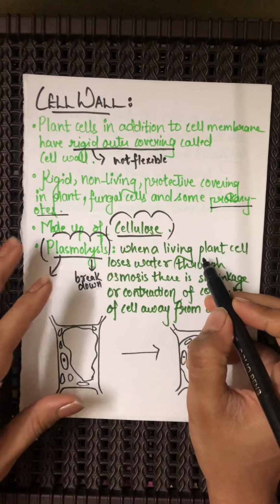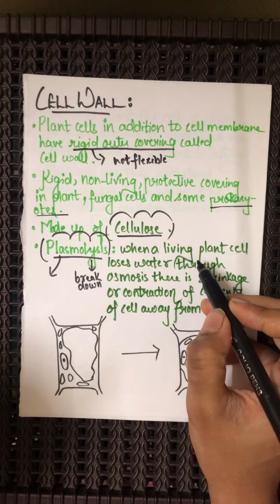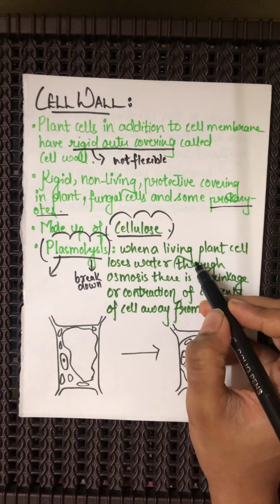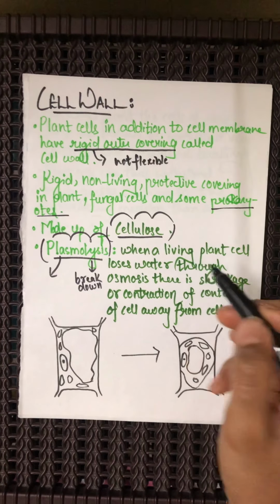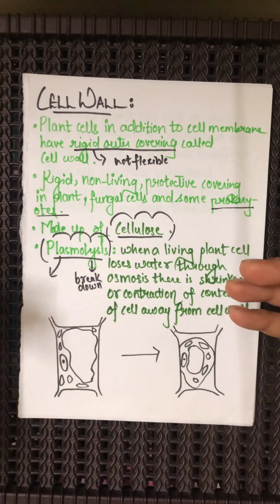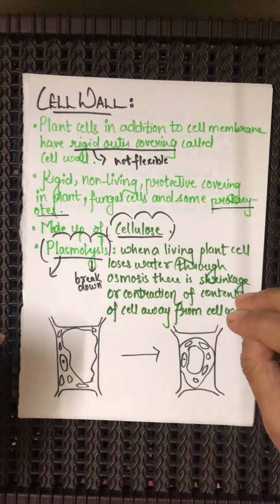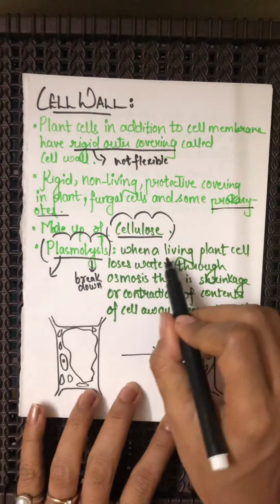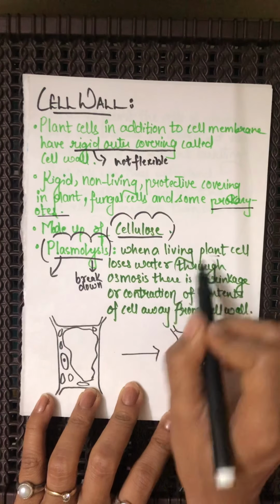Majority of the cells of the plant body are non-living because they do not perform the process of movement. They do not locomote from one place to another, and therefore they do not require so much energy, so the majority of the cells of the plant body are non-living. This phenomenon is associated with the living cells.